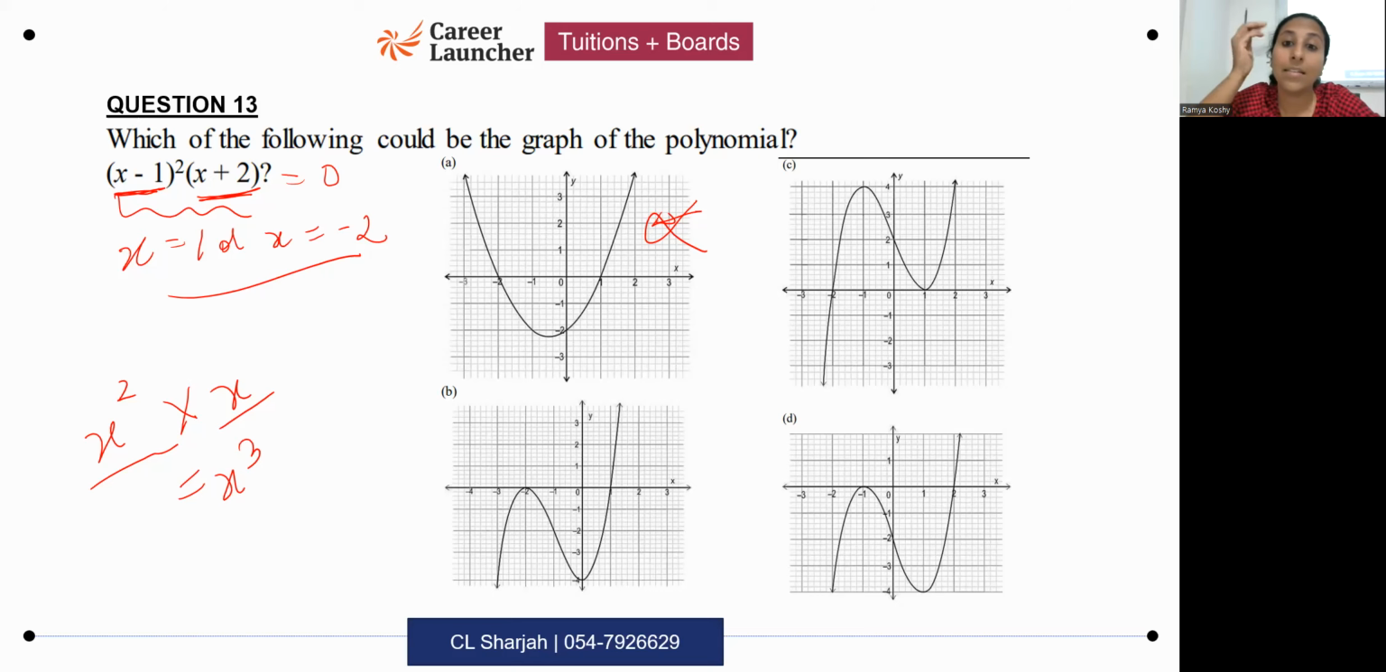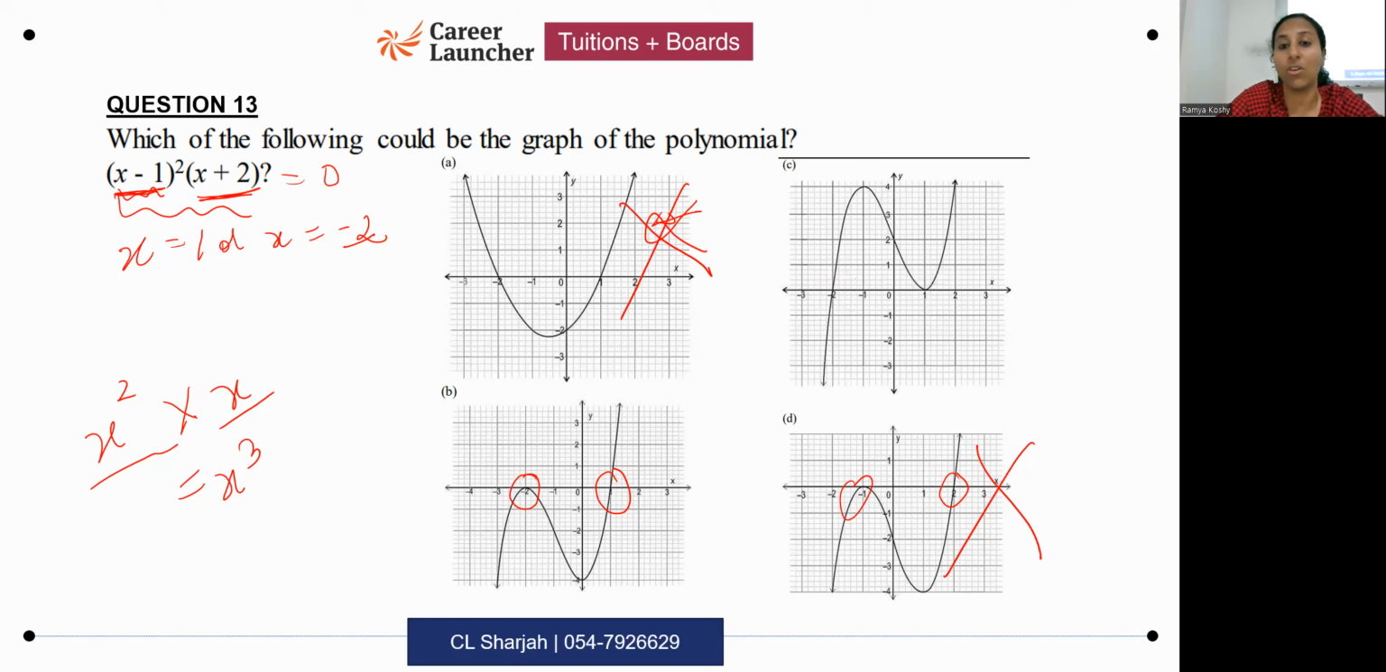Option A is not the answer. Then which could be the answer? What are the zeros? 1 and -2. Here if you see, it is intersecting at 1 and at -2. That could be the answer. Here also it is intersecting at 1 and -2. Here it is intersecting at 2 and -1. Will this be the answer? No, 2 and -1 won't be the answer because the zeros are 1 and -2. When I put x minus 1 equal to 0, I get 1. When I put x plus 2 equal to 0, I get -2. So this is 100% not the answer.